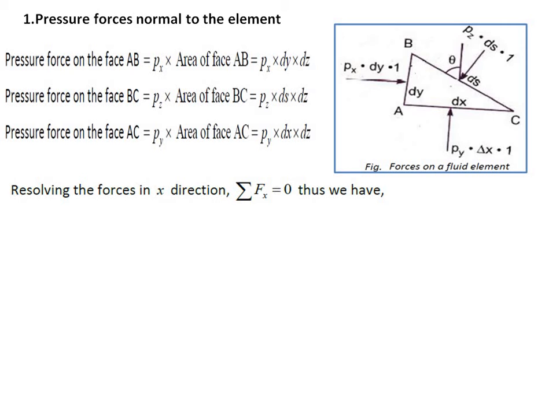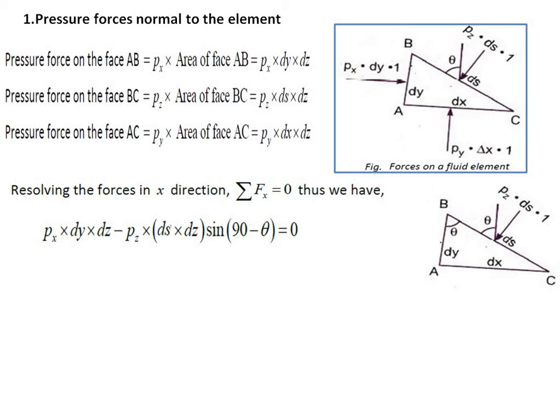Resolving these three forces and equating the sum to 0, we can write Px dy into dz minus Ps ds into dz sine of (90 minus theta) is equal to 0. So Px dy into 1 minus Ps ds into 1 cos theta is equal to 0. But cos theta is equal to dy by ds, so ds cos theta is equal to dy.